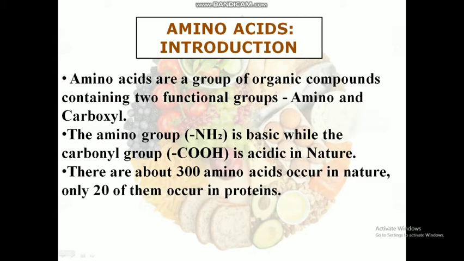Amino acids. Introduction. Amino acids are a group of organic compounds which contain two functional groups. One is amino and the second one is carboxyl. The amino group is basic in nature and the carboxyl group is acidic in nature. Of the 300 amino acids that occur in nature, only 20 of them occur in proteins.